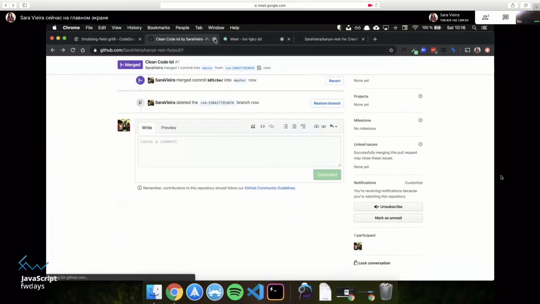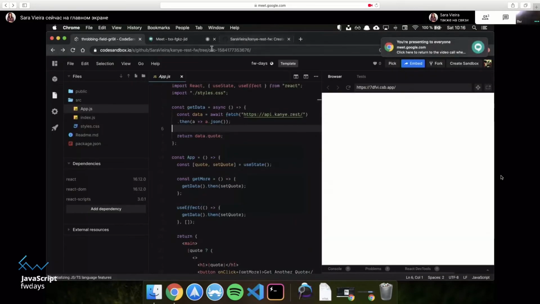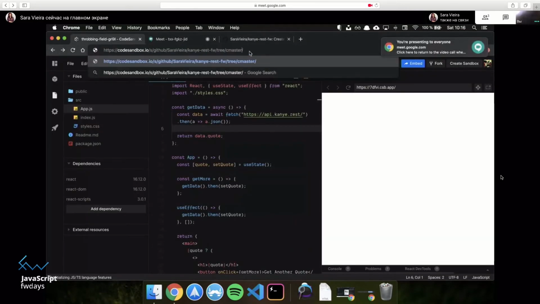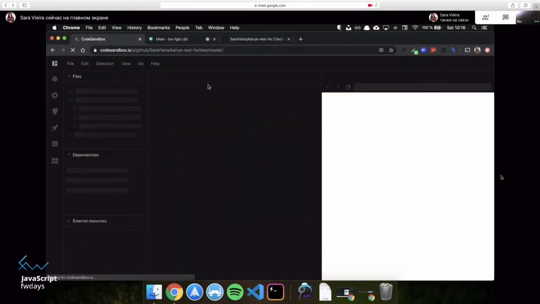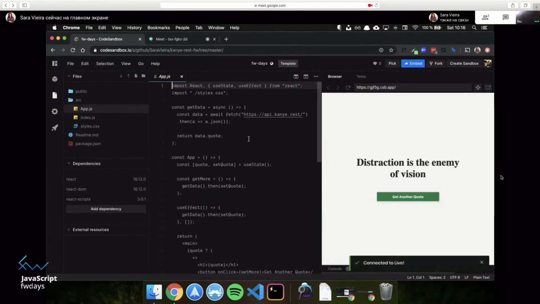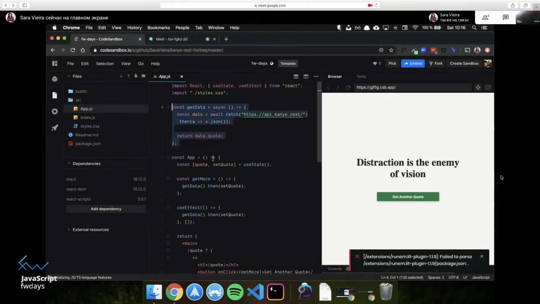So now, if I come here and I go to the other thing that I have, so the other link was master. Not C master, but just master. And it's loading. It's giving me all the new juicy things. Okay, cool. So if I come here and I'm in master, you can see that all of these things have been updated. You completely updated it with what we did, basically.